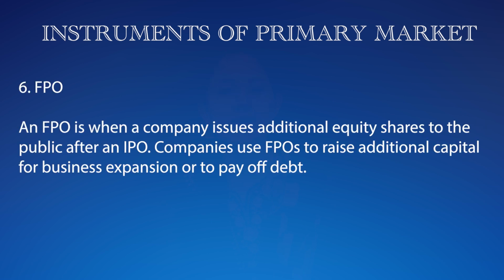The next one is FPO. An FPO is when a company issues additional equity shares to the public after an IPO. Companies use FPOs to raise additional capital for business expansion or to pay off debt.